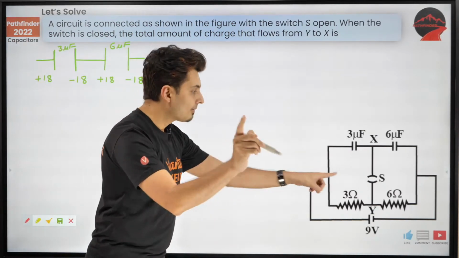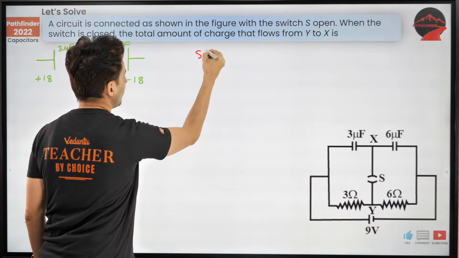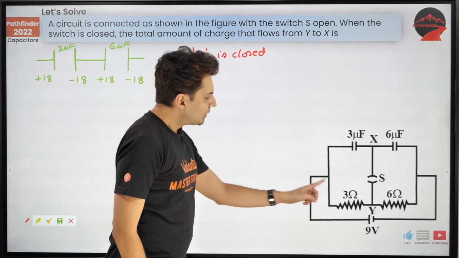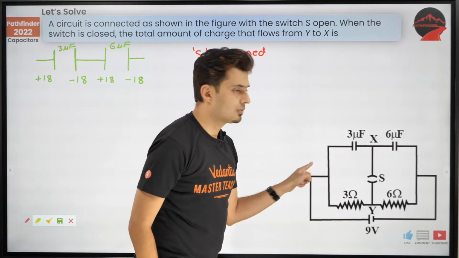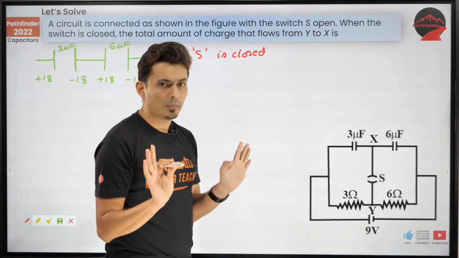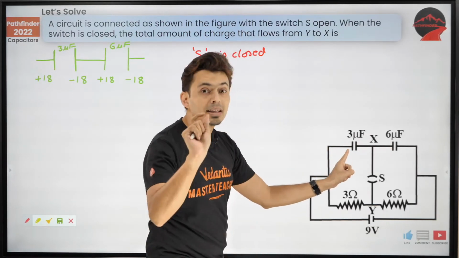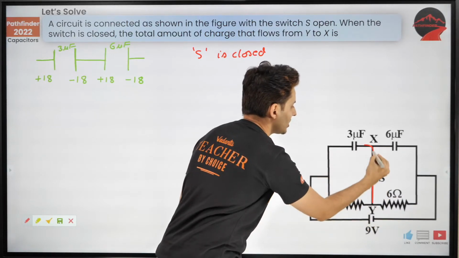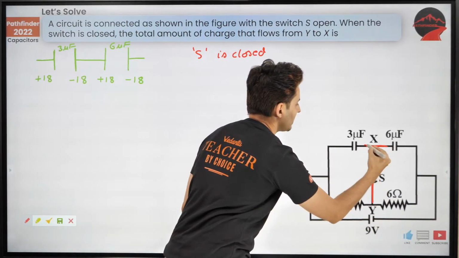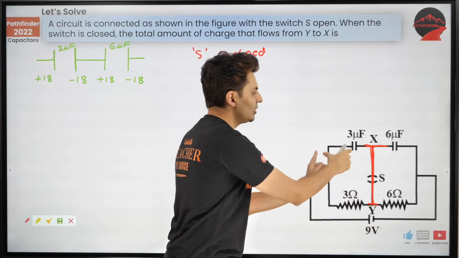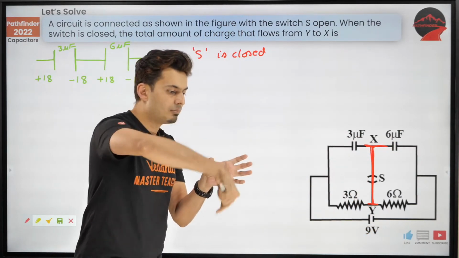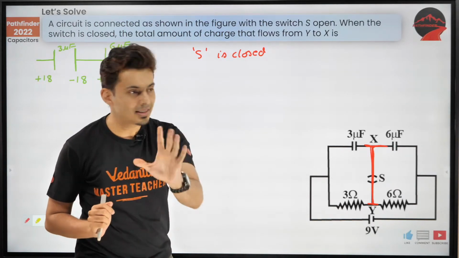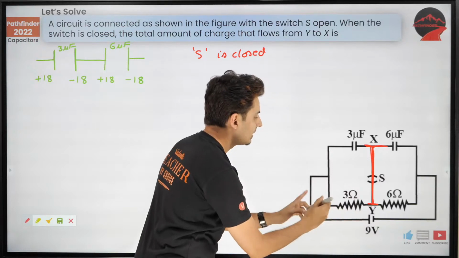Now the second scenario, when the switch is closed. Let's see what happens. Well, still there is a potential difference of 9 volts, no problem. But these capacitors are not in series because there is a branch connecting somewhere here. So they are not exactly one after the other. There is some branching happening out there. So they are not in series. That's the problem.